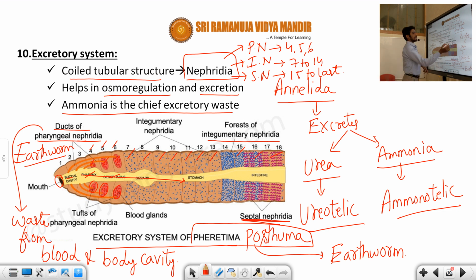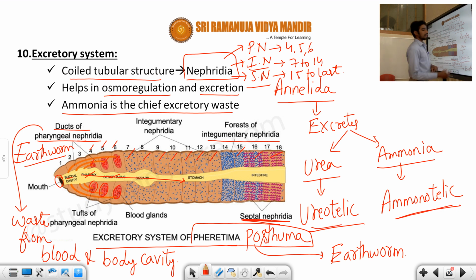integumentary and septal nephridia only eliminate the waste from the blood, whereas the pharyngeal nephridia eliminate waste from the blood as well as the body cavity. And this is about the excretory system. What is the nephridia function? It helps in the elimination of waste material, especially ammonia, and is involved in osmoregulation. Some animals are ureotelic and some animals are ammonotelic.